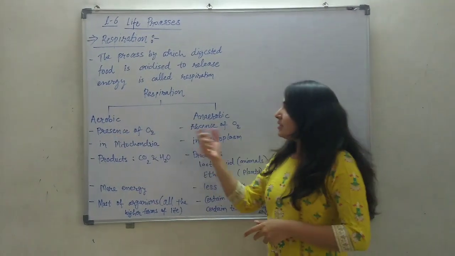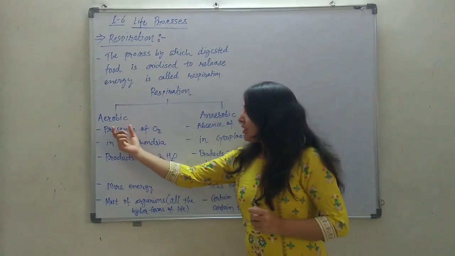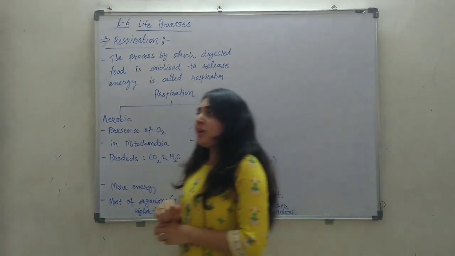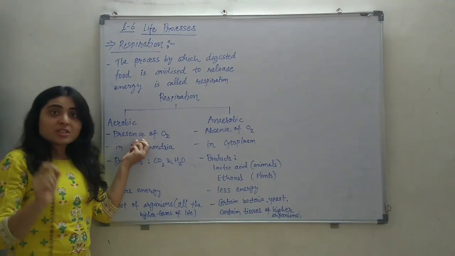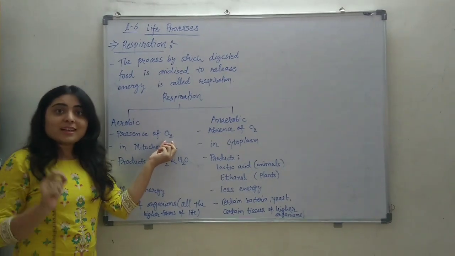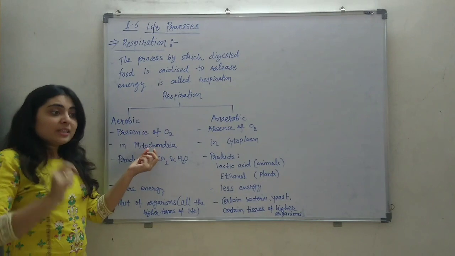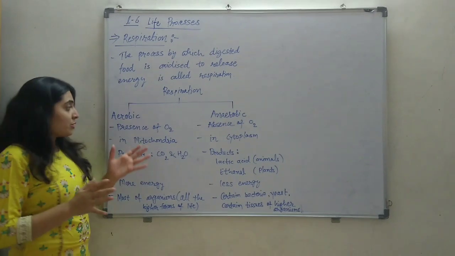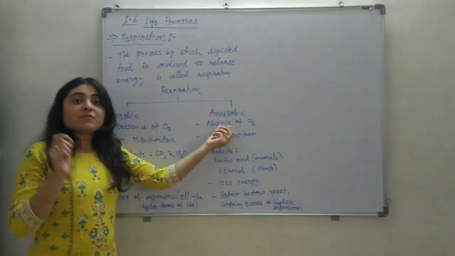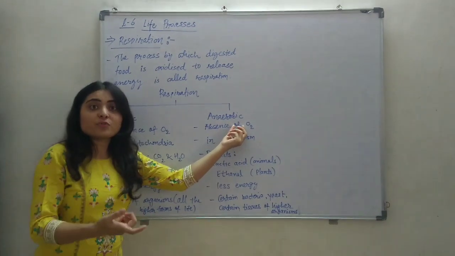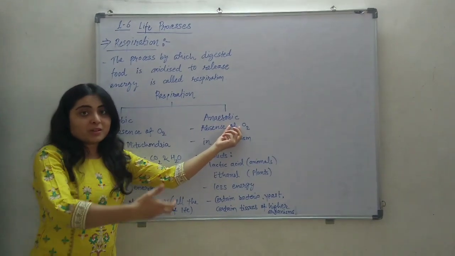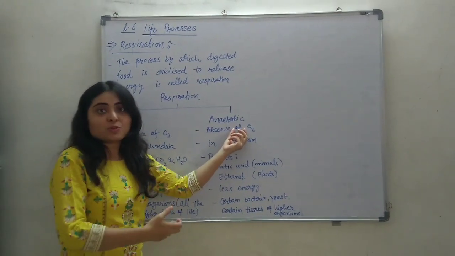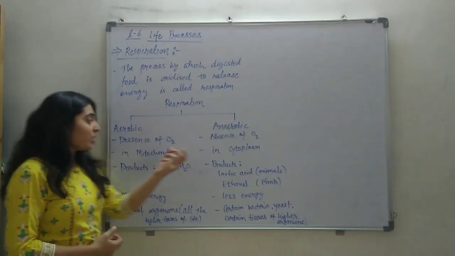Now respiration is of two types, aerobic respiration and anaerobic respiration. What is the difference between these two? Aerobic respiration is when the respiration occurs in the presence of oxygen. So in this process, there will be plenty of oxygen available for the reaction. In anaerobic respiration, the respiration process occurs in the absence of oxygen. Glucose will be broken down, but in the absence of oxygen. So that will be anaerobic respiration.